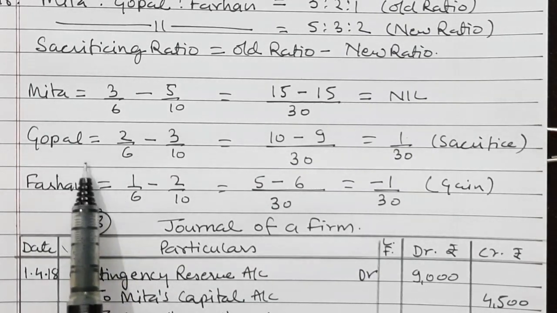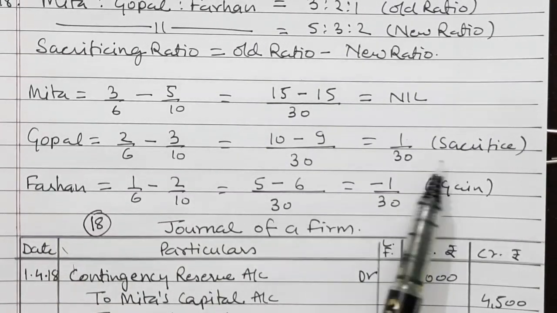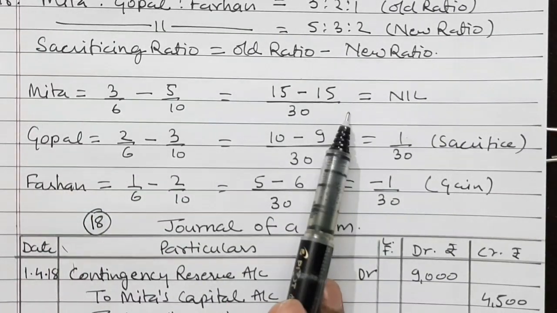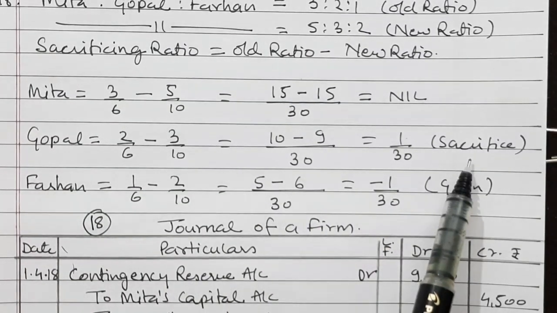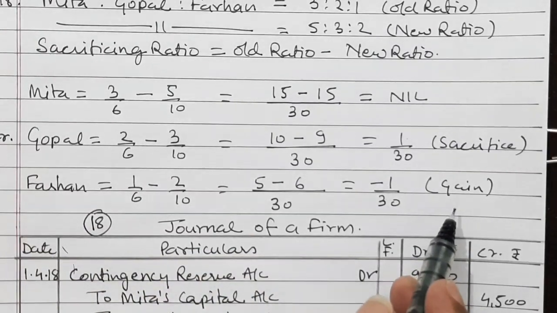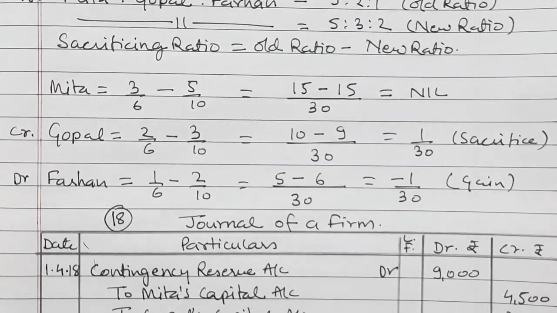Now for treatment of goodwill, we should remember the sacrificing and the gaining ratio. Here Gopal has sacrificed and Farhan has gained, whereas Meeta's profit has not changed. So those who sacrifice, their capital account is credited, and those who gain, their capital account is debited. So let us pass the entry.